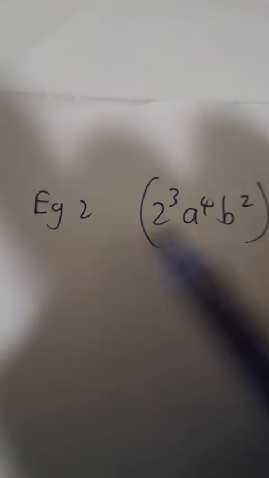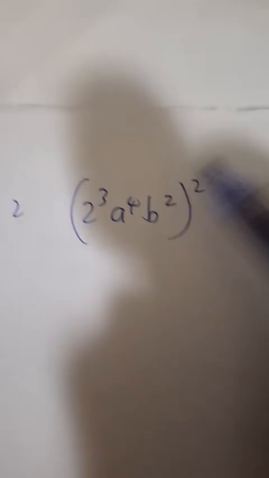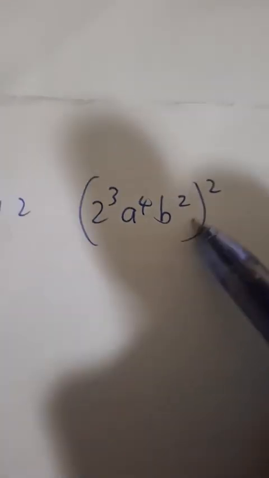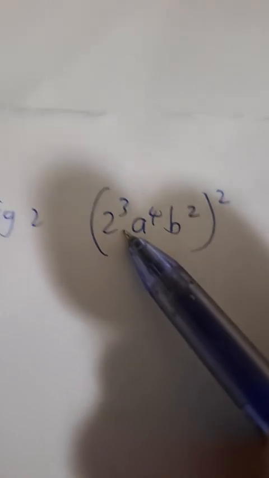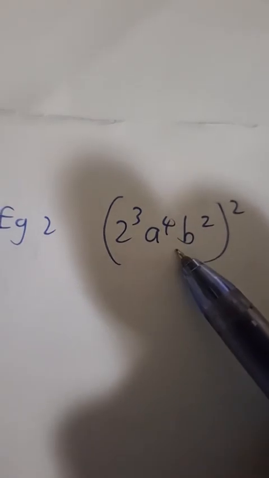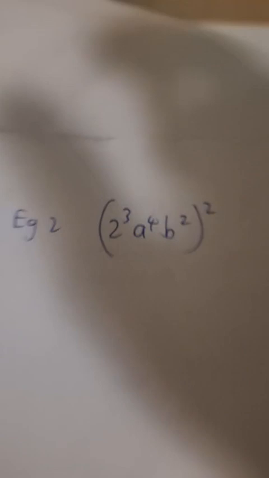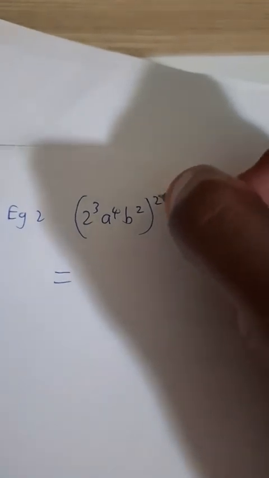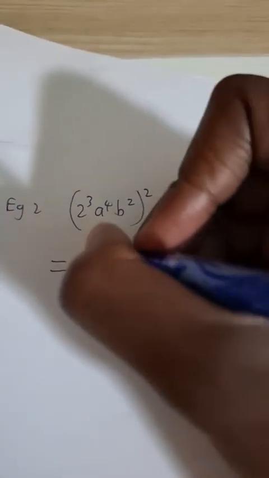What is the relationship between the bases? What combines these bases is actually multiply. This is 2 to the power 3, it's multiplied to a to the power 4, it's multiplied to b to the power 2. So because of that, I can apply the law that I was just speaking about. The 2 exponent can be distributed to each respective base.